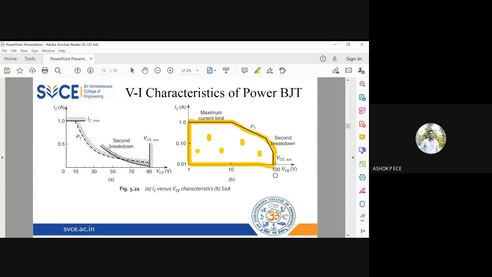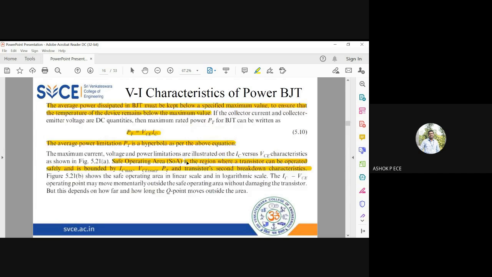Okay, and this graph is given in normal scale. The same graph they have given in logarithmic scale. In the logarithmic scale, if you see, the view is very good, and you can clearly identify the region of safe operating area of your transistor. But in normal scale it is a little bit difficult to view because the graphs have multiple overlappings and coincidences happening. But if you convert the axis into logarithmic scale, you can clearly view the area of the safe operating region.